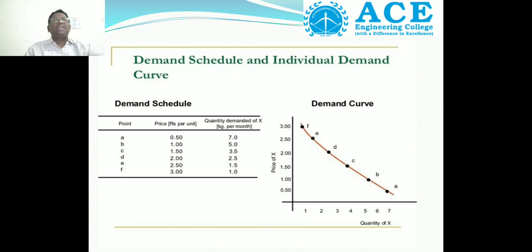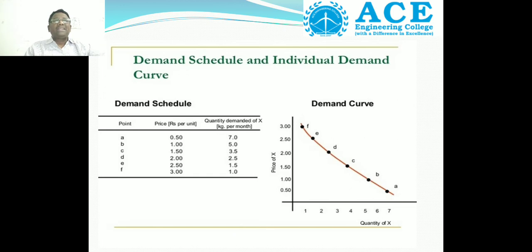At point A, the price is 50 paisa and the quantity demanded, X in kg per month, is 7 units.